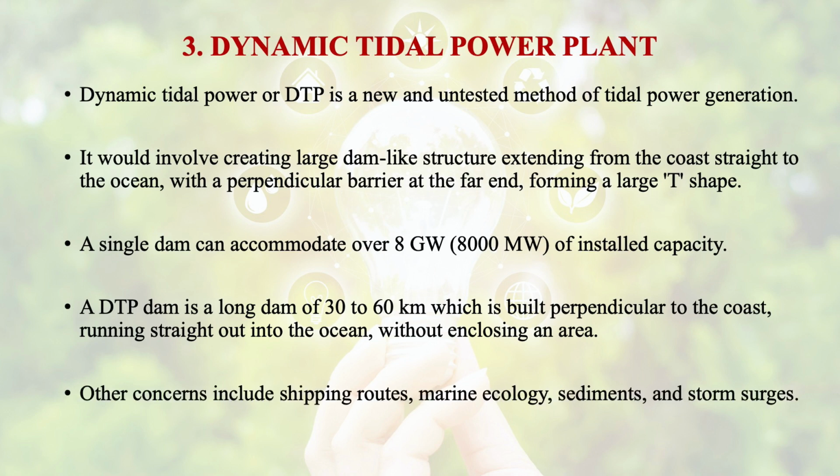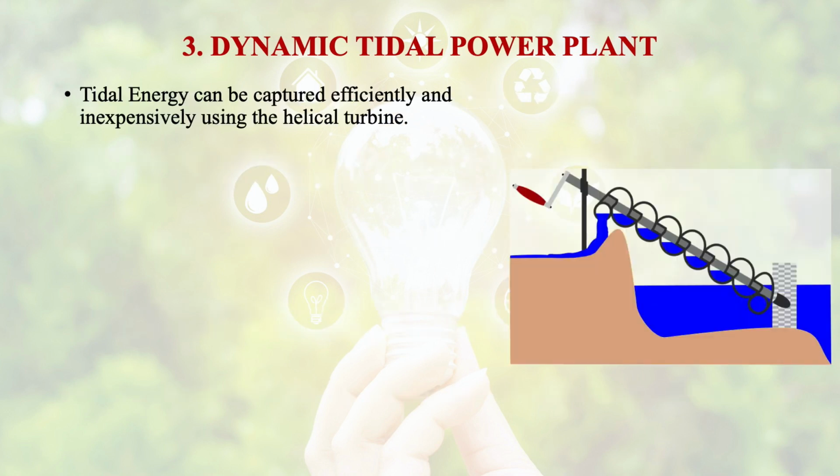Other concerns include shipping routes, marine ecology, sediments and storm surges. To limit the application of this dynamic tidal power plant, the tidal energy can be captured efficiently and inexpensively in this plant, and they are using the helical turbine for this purpose.